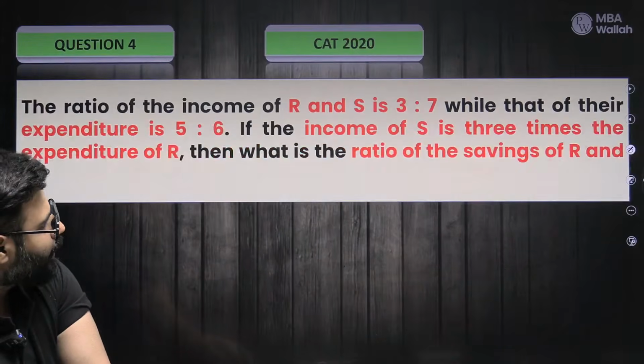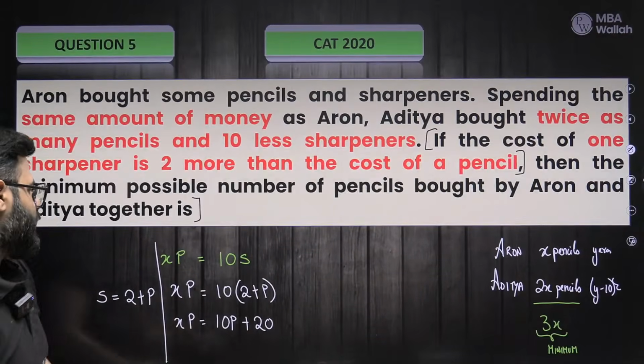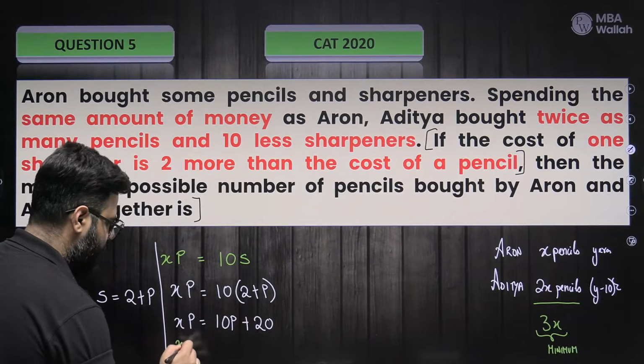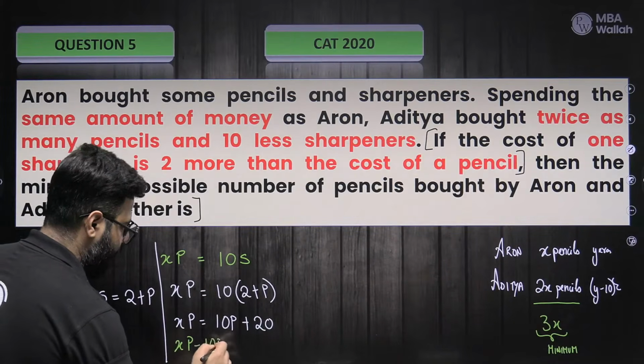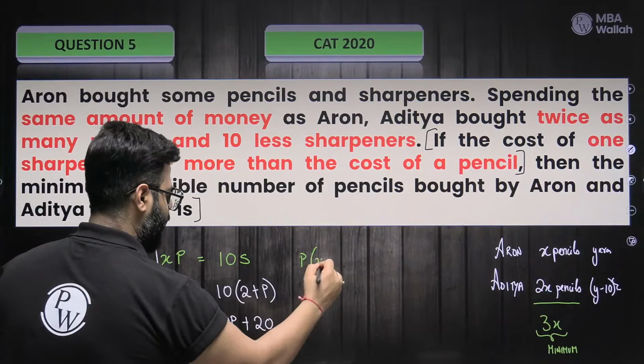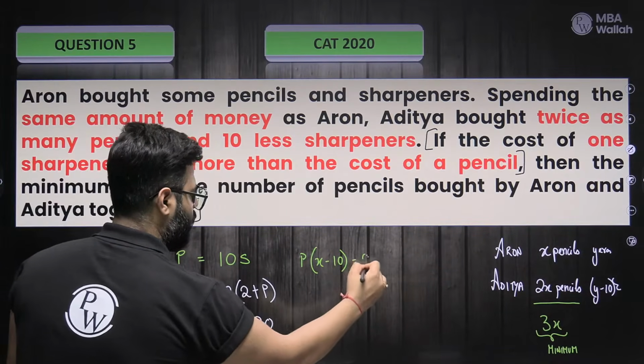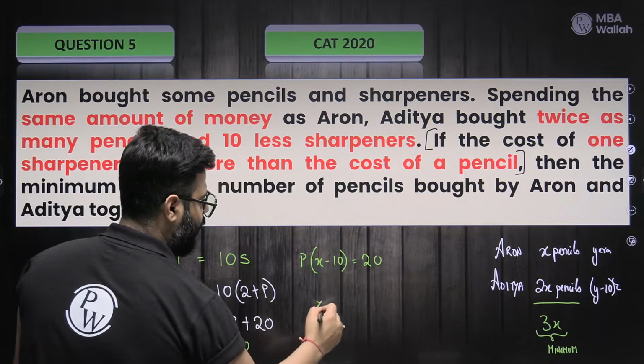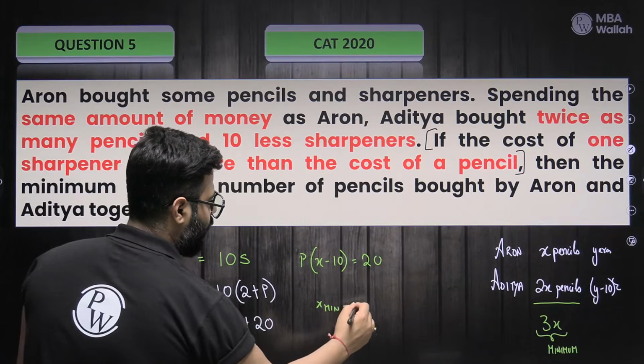Right? That's how a good CAT question is made. So of course, I'll do it the way you liked better, taking P common, then (x minus 10) P equals 20, and then saying x minimum has to be 11. Why?